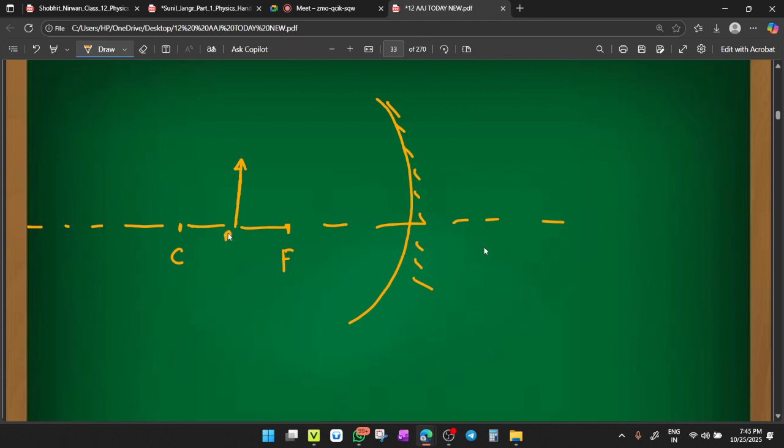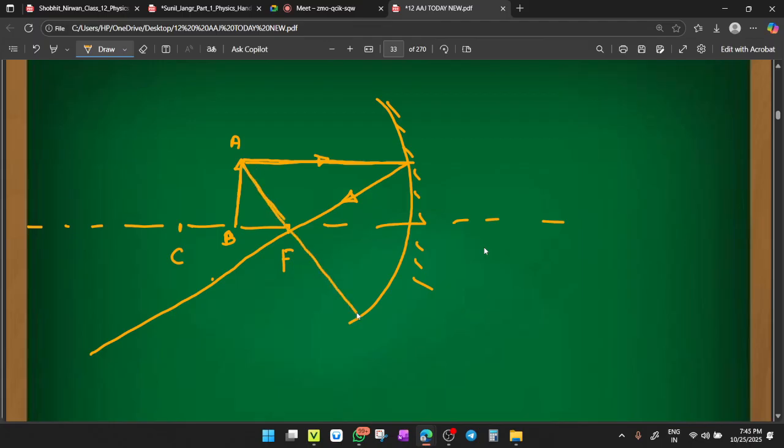Now take an object BA. A is the pointed one. Now, a first ray, not line, first ray that is parallel to the principal axis, after the reflection passes through the point of focus. Clear or not? Yes, this one. Now, second ray, you can pass through focus. The second ray that is passing through focus, after the reflection will become parallel to the principal axis. Yes or no? Yes. So after the reflection, it becomes parallel to the principal axis. And here is the image point. So you can mark the image point here.